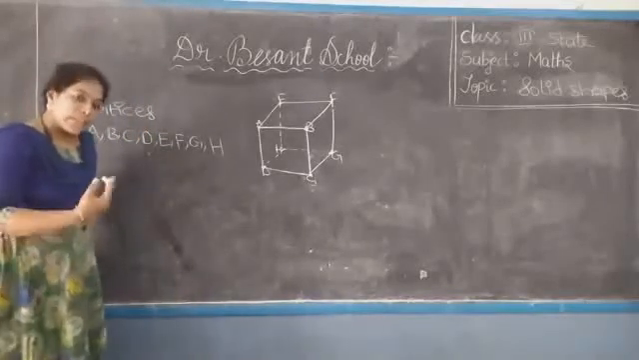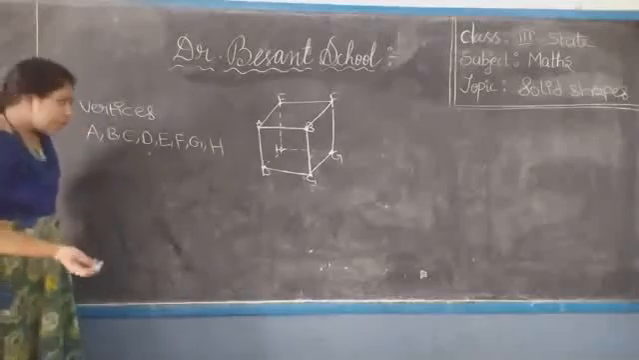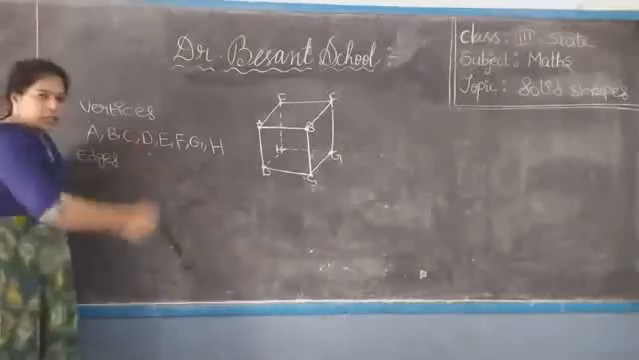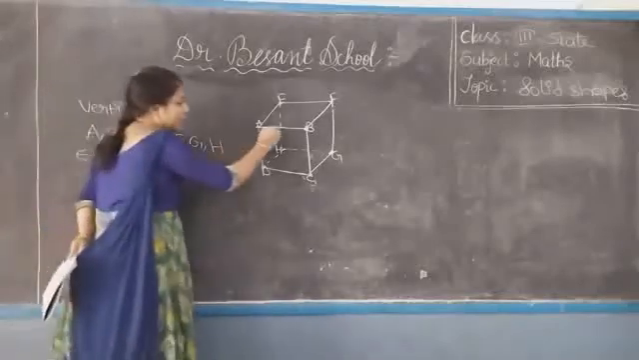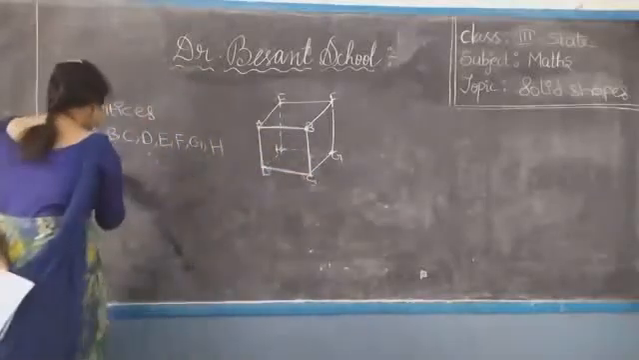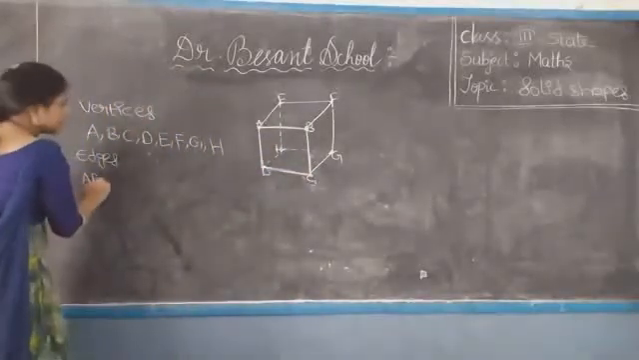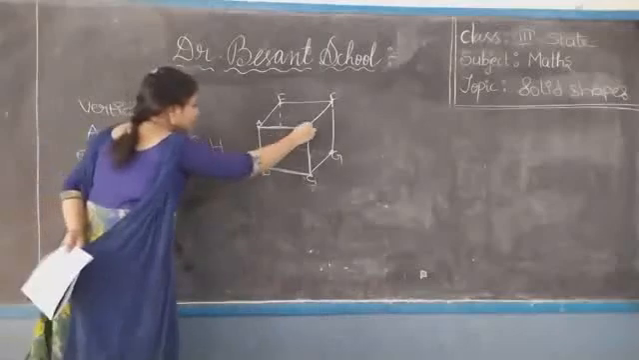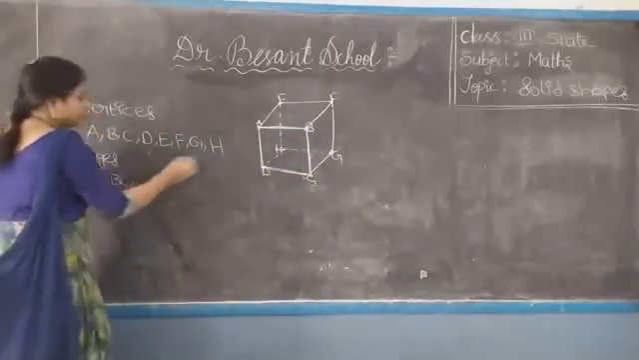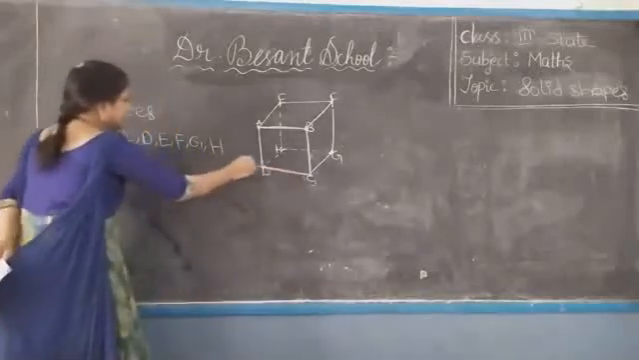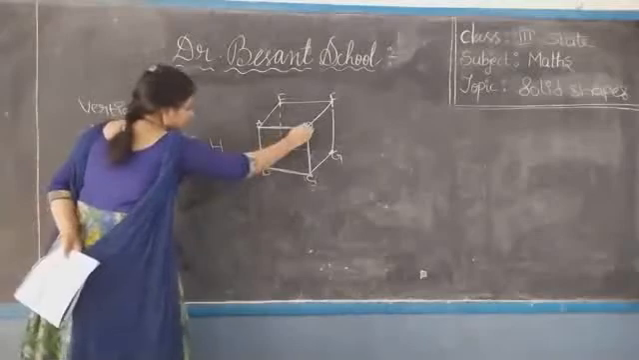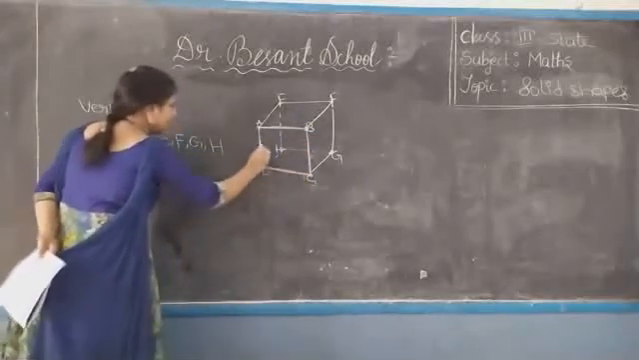Okay. Next, what is the next thing? Good. Edges. What are the edges of this cube? First, write about this square now. Okay. AB is one edge and BC is another edge. BC, CD, next AB, BC, CD and DA.